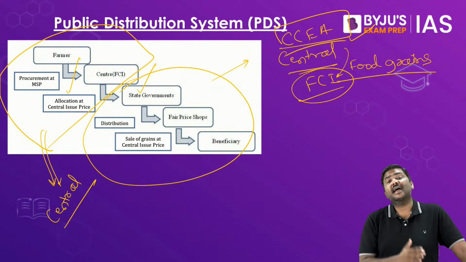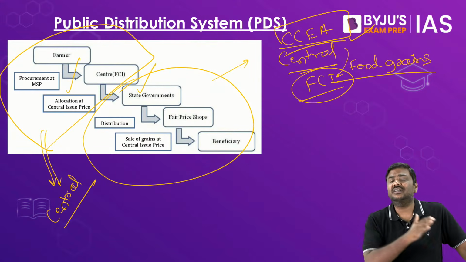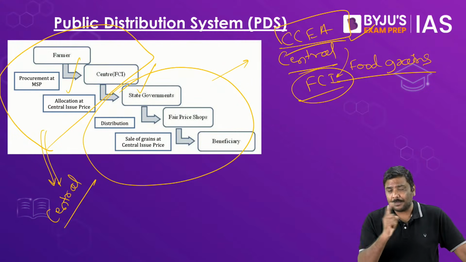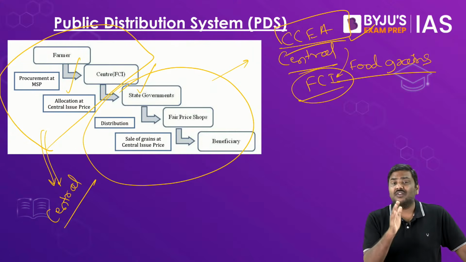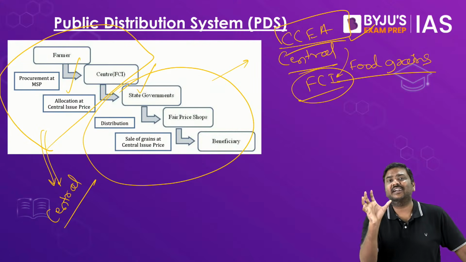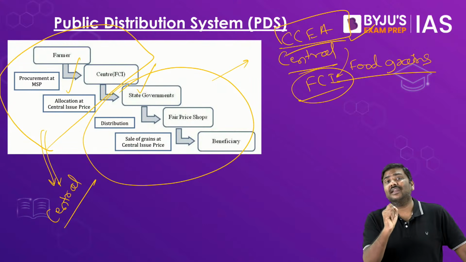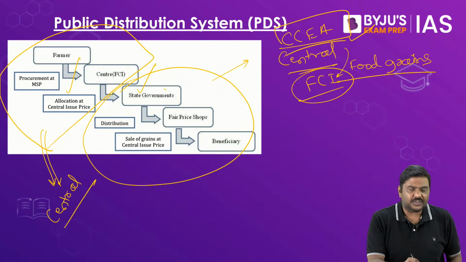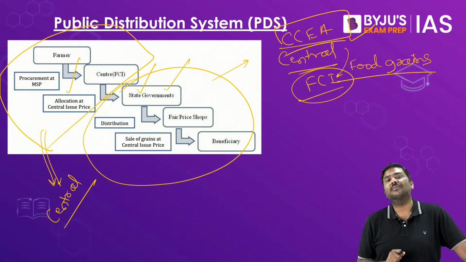For example, under the National Food Security Act 2013, the targeted number of beneficiaries is 2/3 of total India's population. I'll repeat it. As per the National Food Security Act 2013, the targeted population in India is more than 2/3 of total India's population. So basically the identification of the beneficiaries has to be done by the state government.